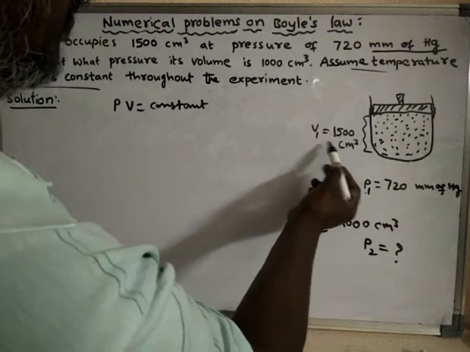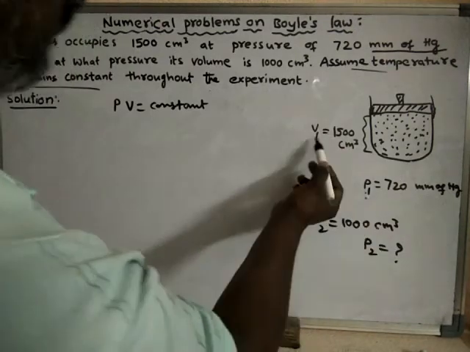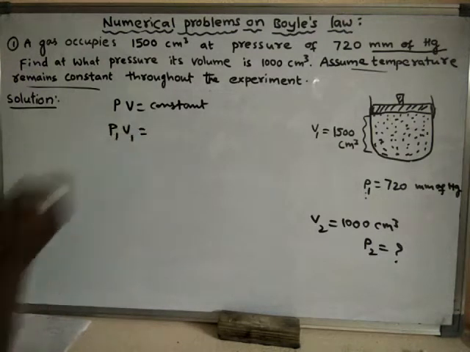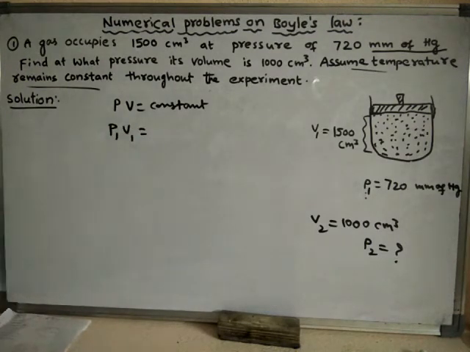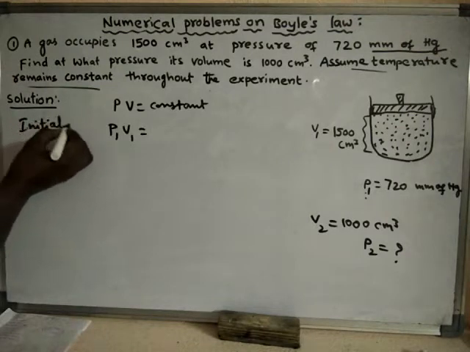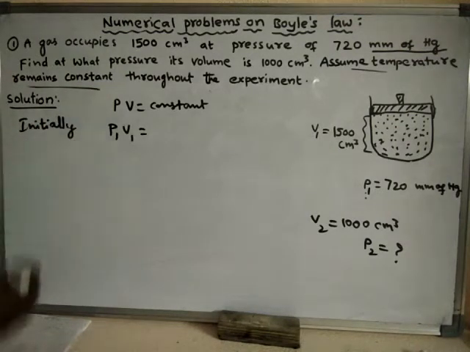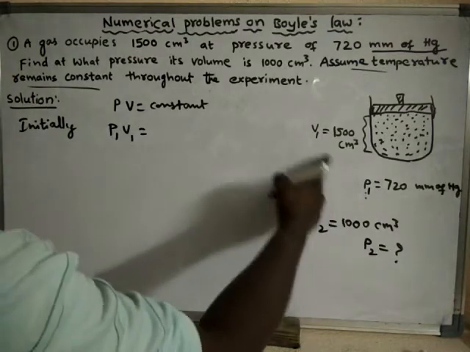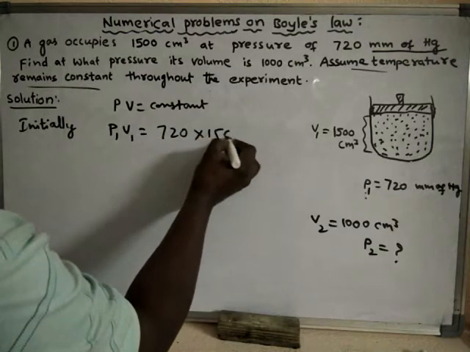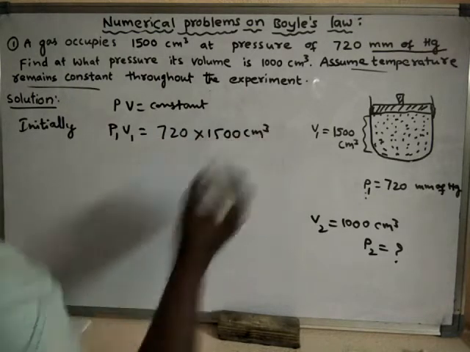Suppose initially the pressure is this much and the volume is this much. Initially, the product of pressure and volume is 720 into 1500 centimeter cube.